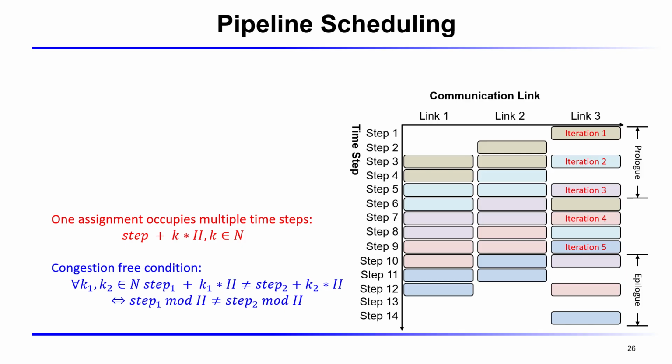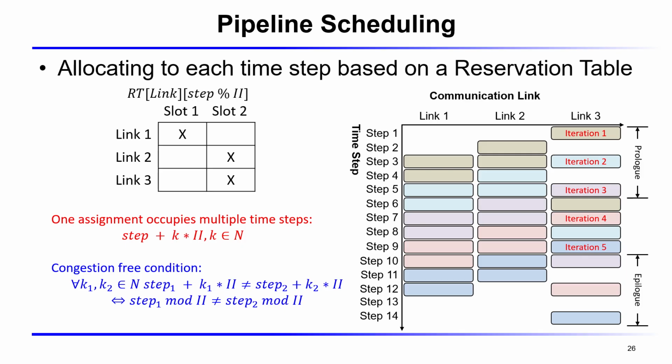From this, we get a simple congestion-free condition. Two transfers conflict only if they fall in the same slot. Keeping their slots distinct guarantees no congestion, as shown on the left, where 5 iterations pipeline cleanly without congestion.